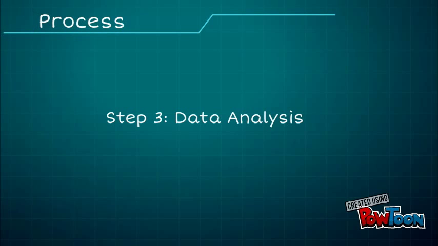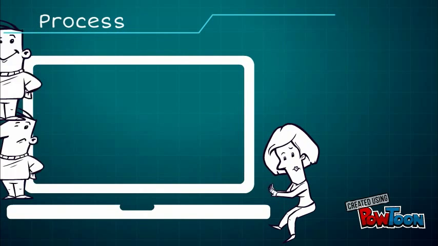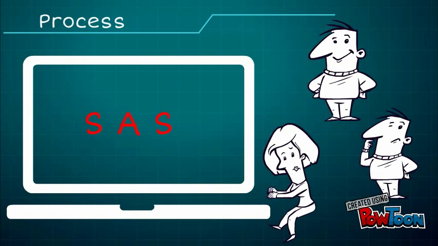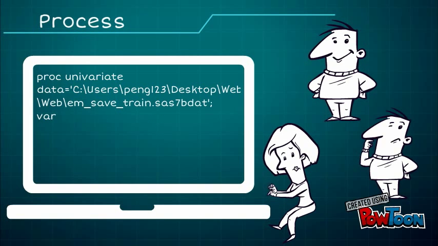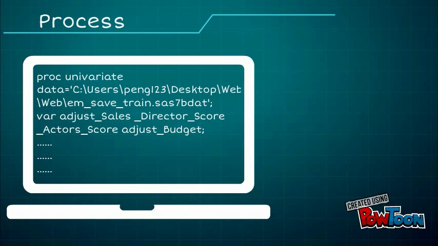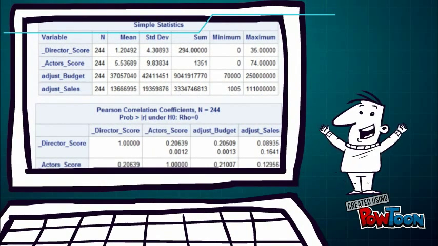We use SAS to analyze the data we crawled from Movie Insider and IMDb. Firstly, we perform the descriptive analysis and correlation among the variables. Next, we establish a regression model to explain which factors significantly influence opening weekend sales.